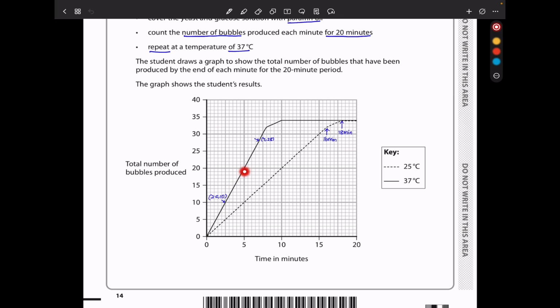This has a higher rate because the line is steeper in comparison to this one. However, by the end of the experiment, the total number of bubbles produced were the same, although this produced those bubbles within a shorter period of time, which is just about 10 minutes, while these had to reach about 18 minutes in order to produce those. So this one had a higher rate in comparison to that, meaning the higher the temperature, the higher the rate of reaction, because there is more kinetic energy that is causing more collisions to occur per time.